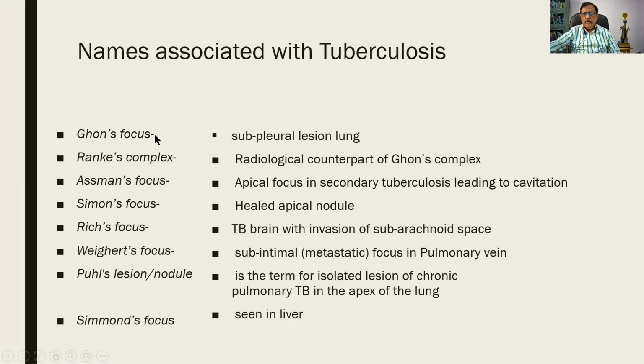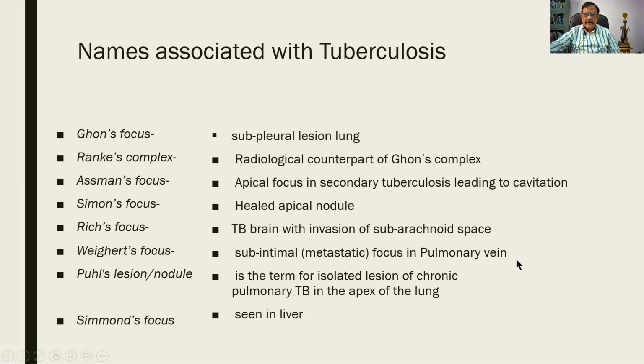See, Ghon's focus in the lung. Ranke's complex is a radiological counterpart of Ghon's complex. Assmann's focus is secondary tuberculosis with cavitation. Simon's focus is a healed apical lesion. Rich's focus, you find that it is found in the brain. And Weigert's focus is a subintimal metastatic focus in the pulmonary vein.